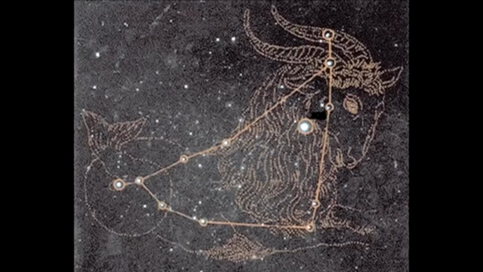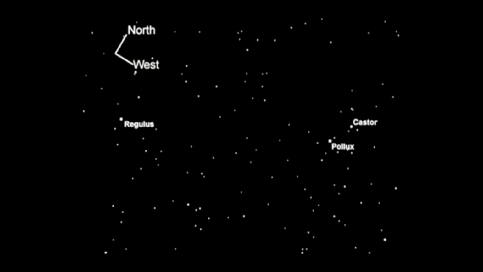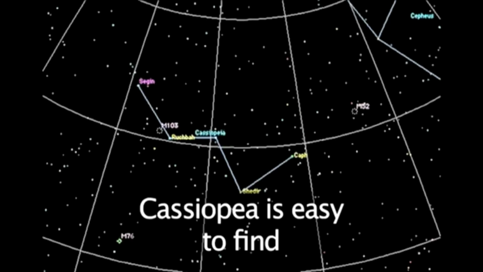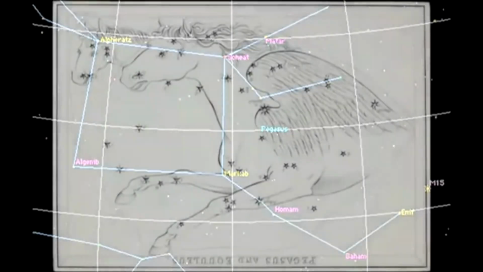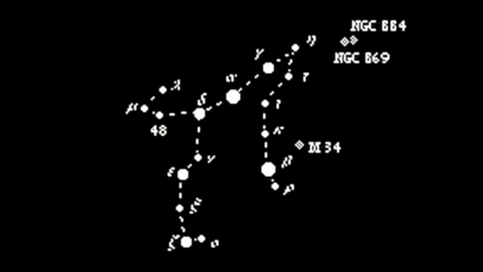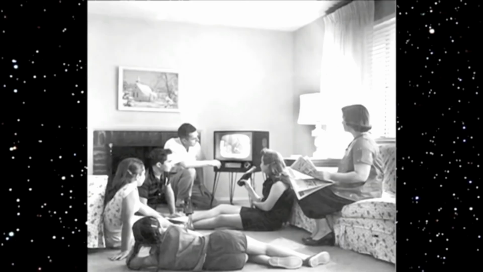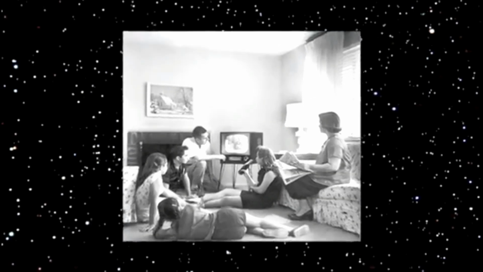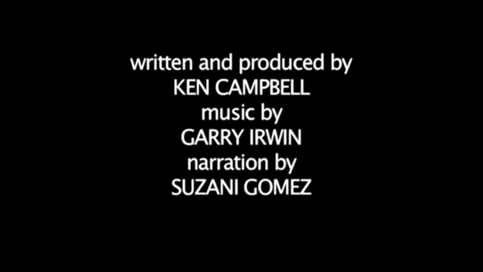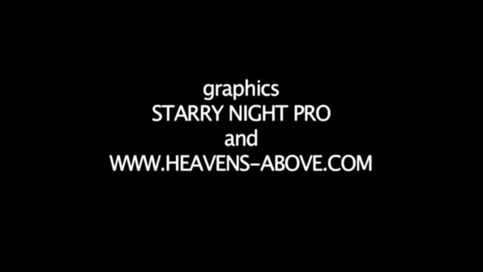Here is Capricorn, the goat. And here is Cancer, the crab. And the W shape of Cassiopeia, a beautiful lady sitting in a chair, needs a lot of imagination. What about Pegasus, the winged horse? And here is Perseus the prince. all once famous names from mythology. Perhaps we spend too much time in front of a television to really let our minds run astray. For more intriguing information about our solar system, check out our other films here on VideoJug.